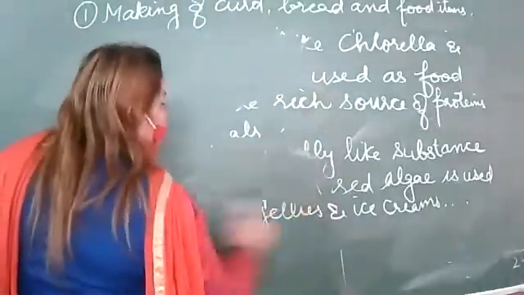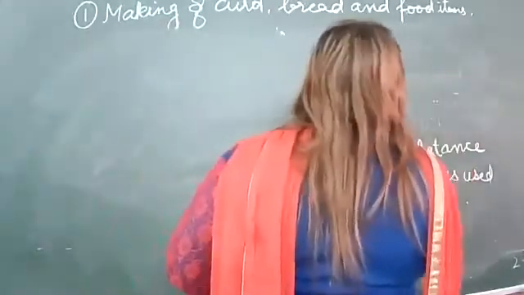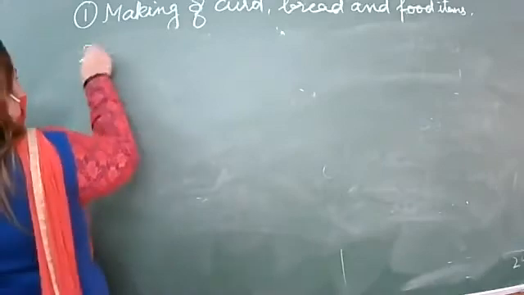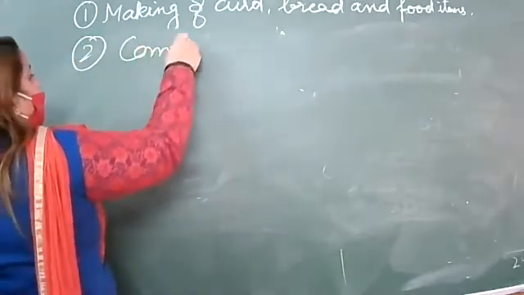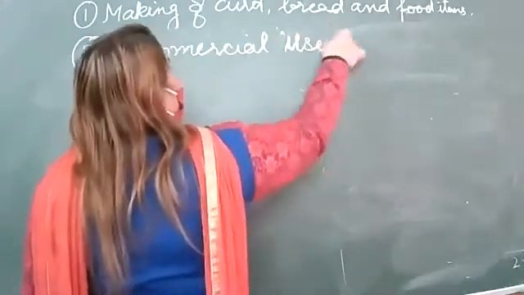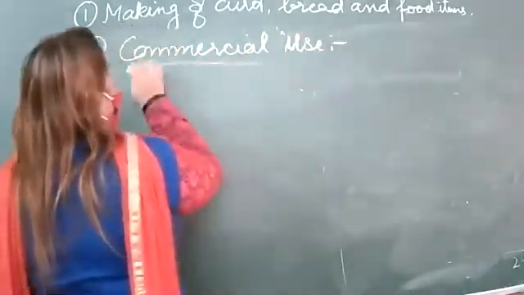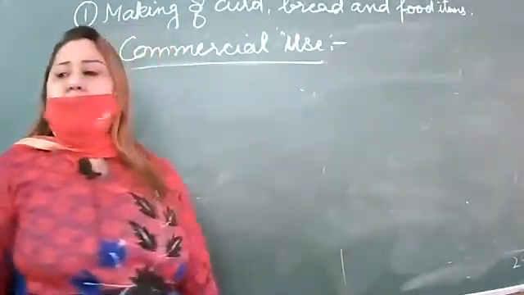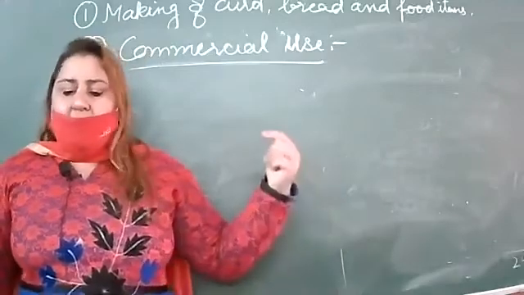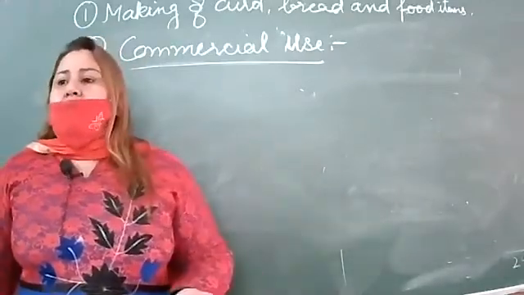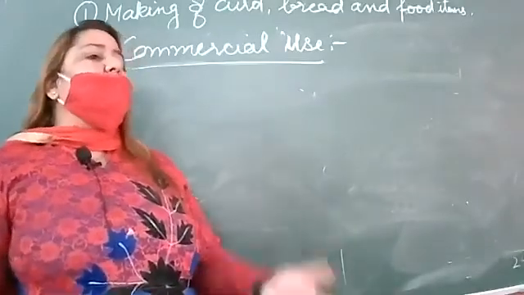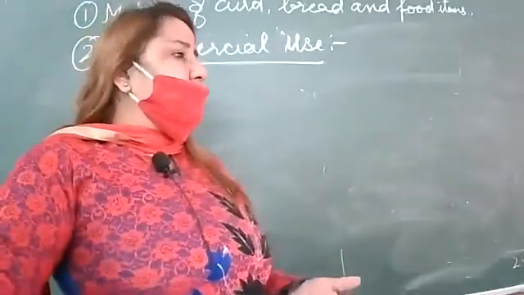As we had discussed making food items, now write down the second point, commercial use. On a large scale, how the microorganisms help us. On the commercial scale, microorganisms are used in making alcohol, wine, acetic acid. So what are we using in that case?